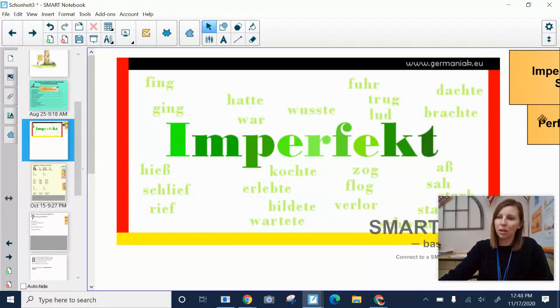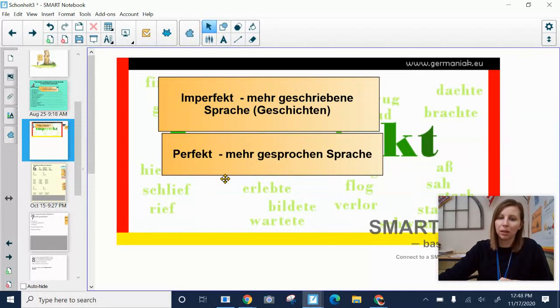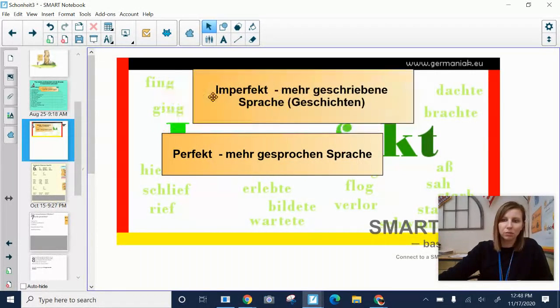Imperfect is usually what we use when it's written in a story. Mehr geschrieben, eine geschriebene Sprache in Geschichten. Perfekt ist eine mehr gesprochene Sprache. Das benutzen wir, wenn wir sprechen. Imperfekt benutzen wir oft in Geschichten, wie Märchen zum Beispiel. Und wir werden uns das heute anschauen.